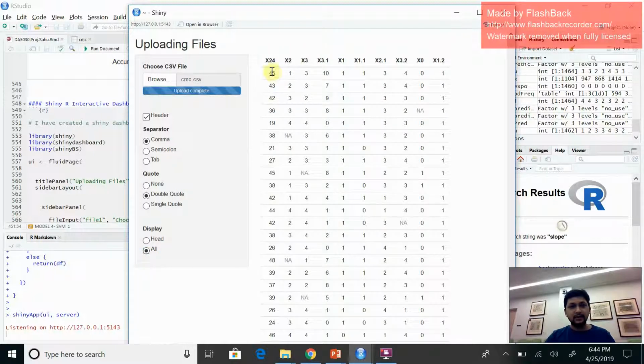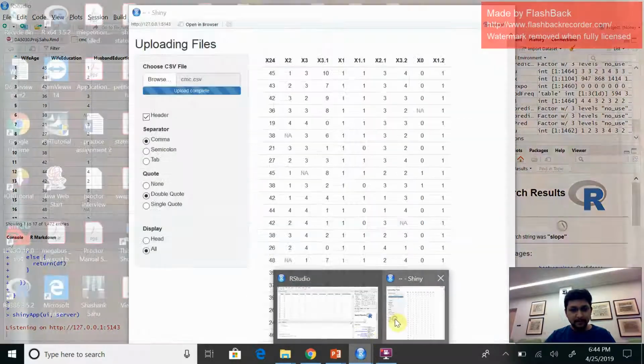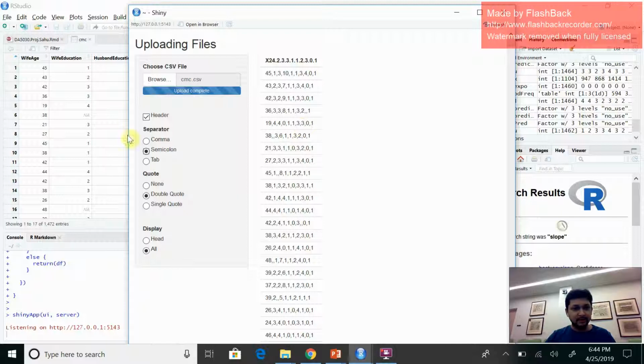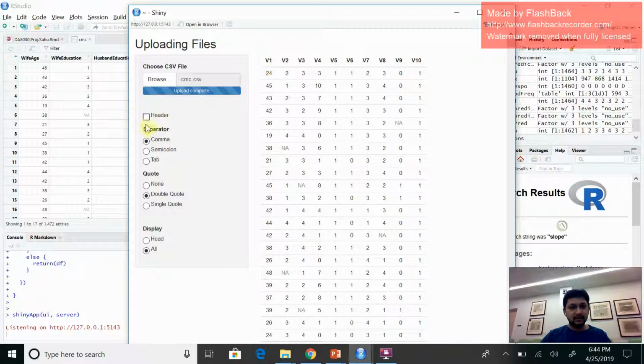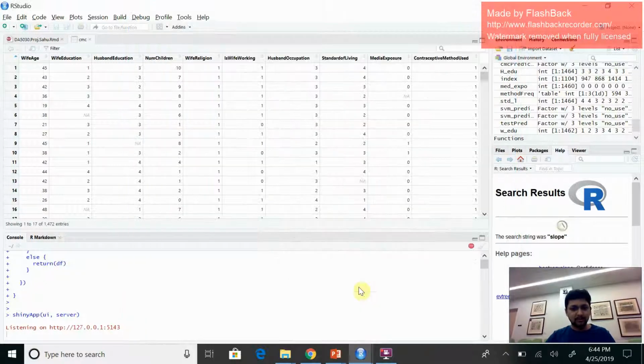So you can see that these are my data sets. Age, you can see the columns here. I can also use semicolon to separate, or comma, or I can remove the headers, as there are no headers in my original data set. That's why it is showing by default X1, X2, X3. So this is my R Shiny dashboard.